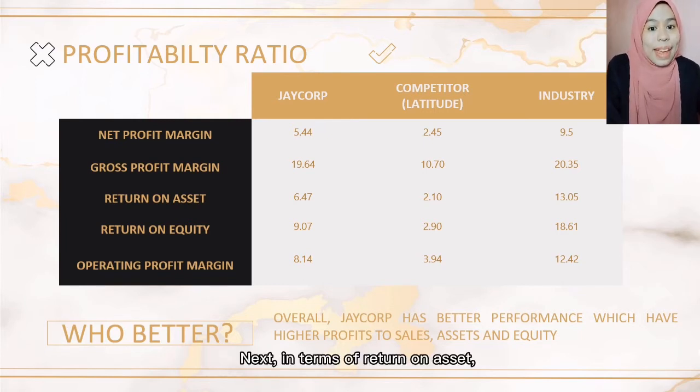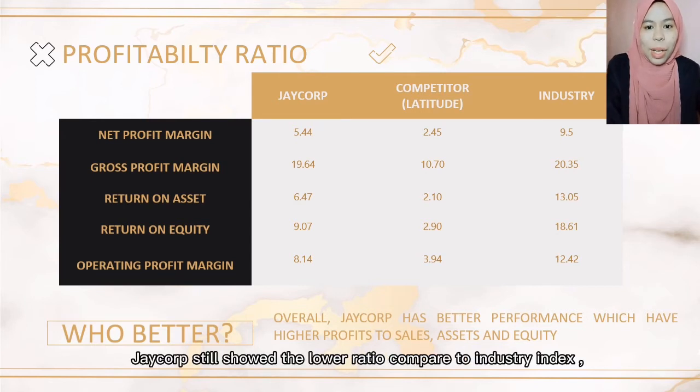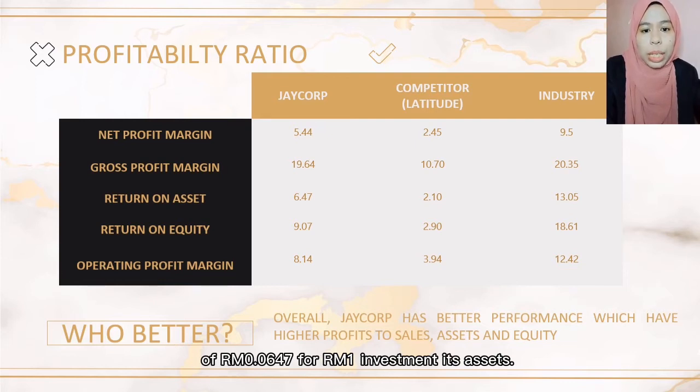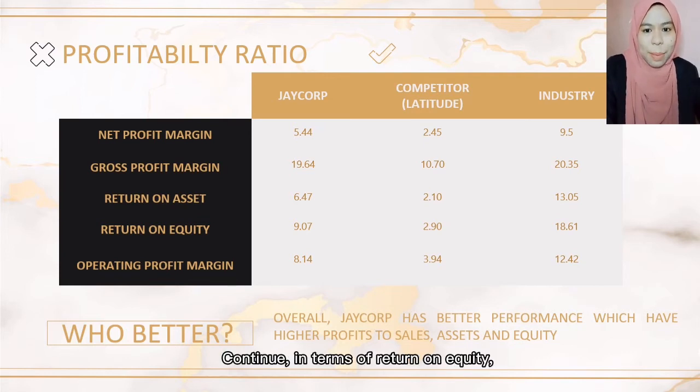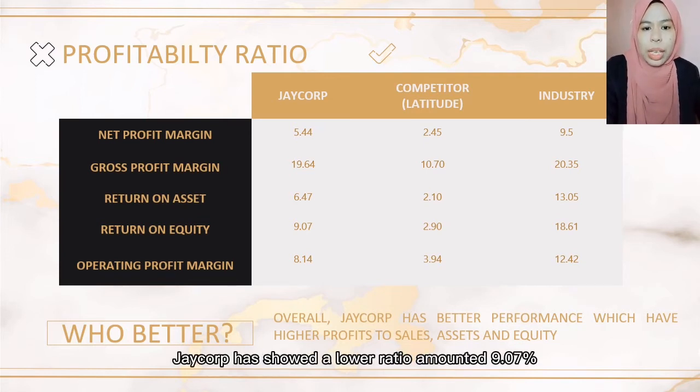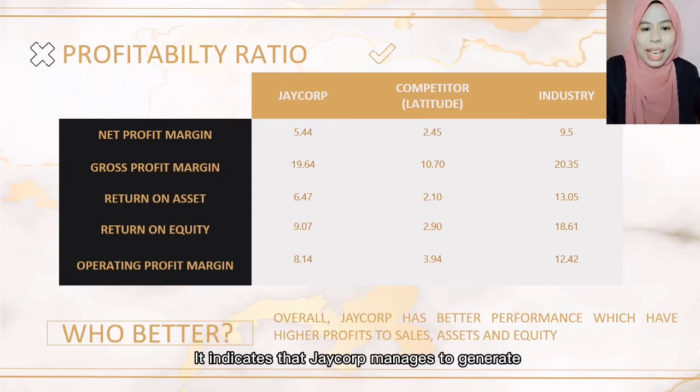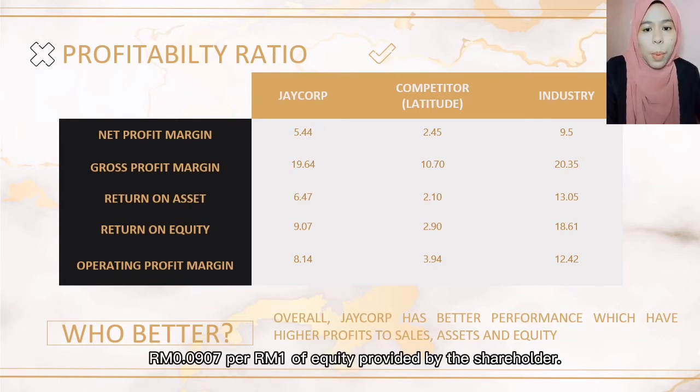Next, in terms of return on asset, Jacob still showed the lower ratio compared to industry index but better than its competitor. It indicates that Jacob is able to generate net earning of RM0.0647 for RM1 investment in its asset. Continue. In terms of return on equity, Jacob has shown a lower ratio amounted 9.07% compared to industry index, but much higher than its competitor. It indicates that Jacob managed to generate RM0.0907 per RM1 of equity provided by the shareholder.